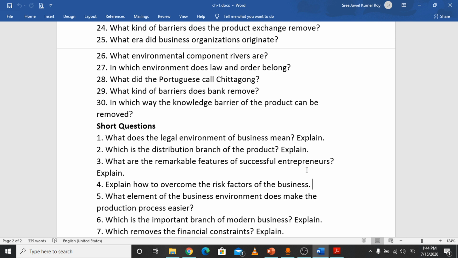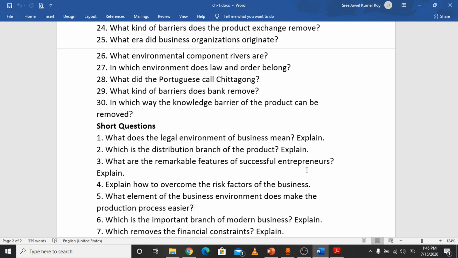What is the process of overcoming the risk factor? Insurance can help to remove the risk factors. And what is the definition of insurance? Insurance is a contract between the insurer and the insured person, where the insurer takes the risk of the insured person against the premium, to pay back the money when the loss occurred. That is called insurance.